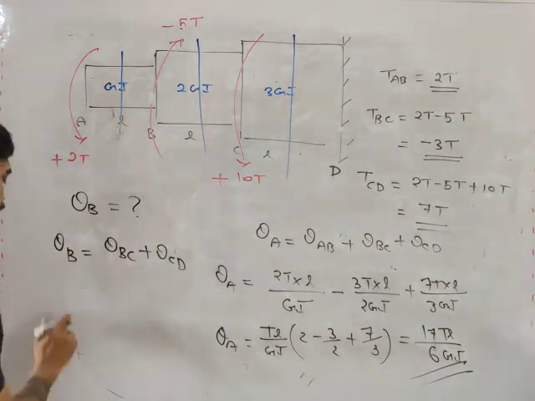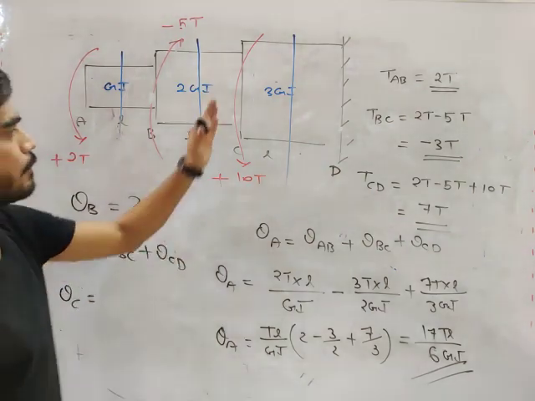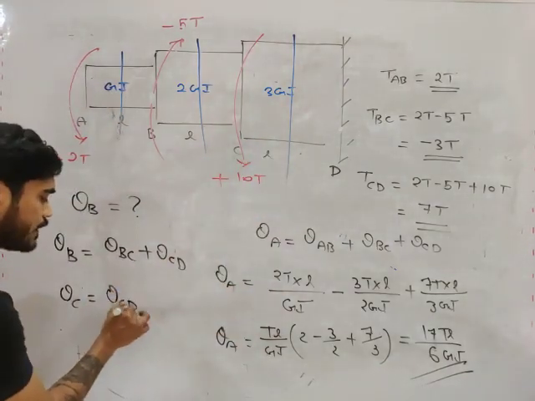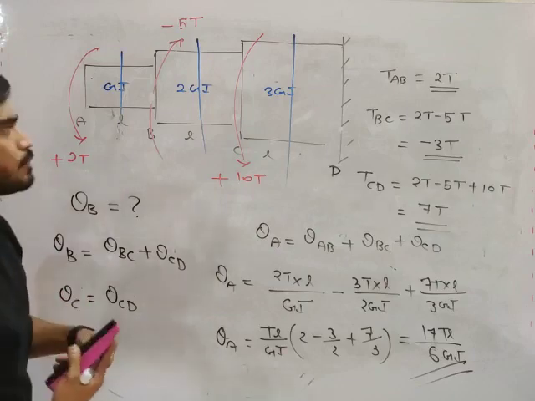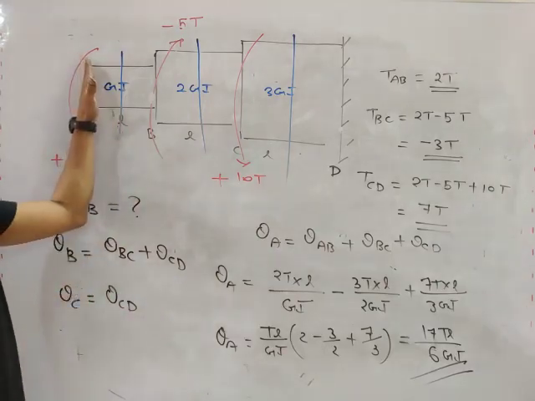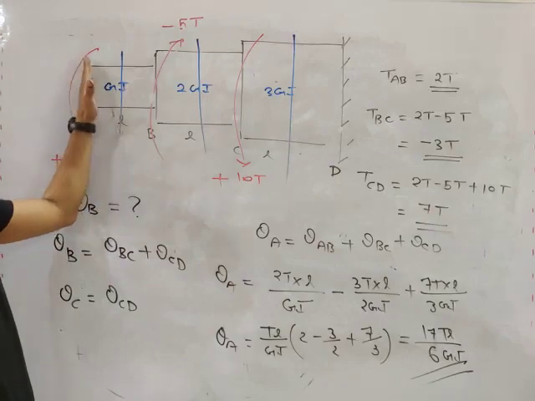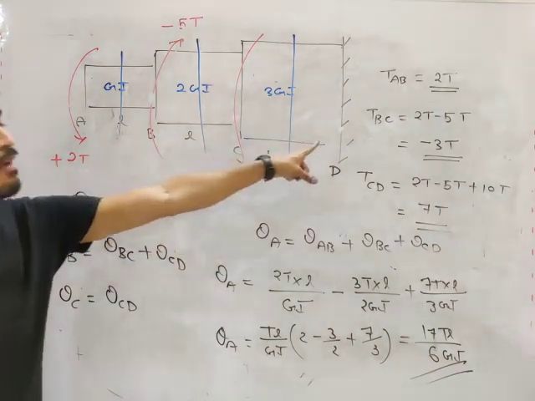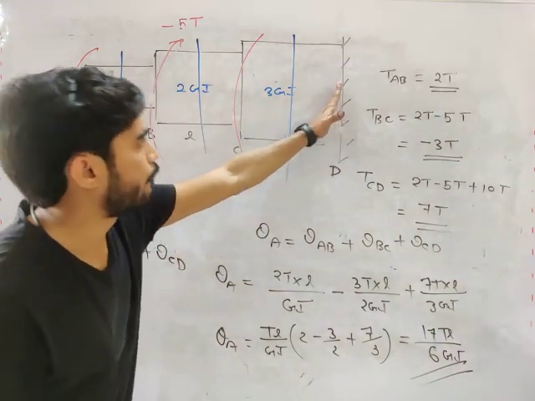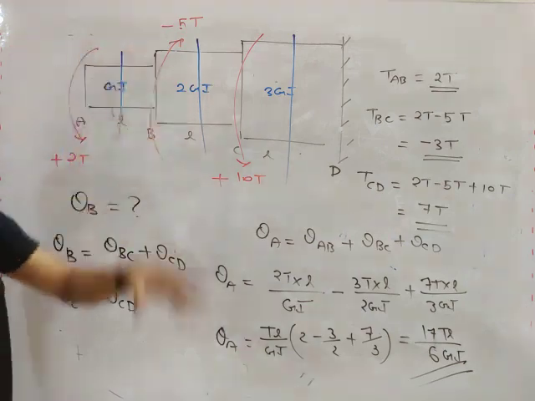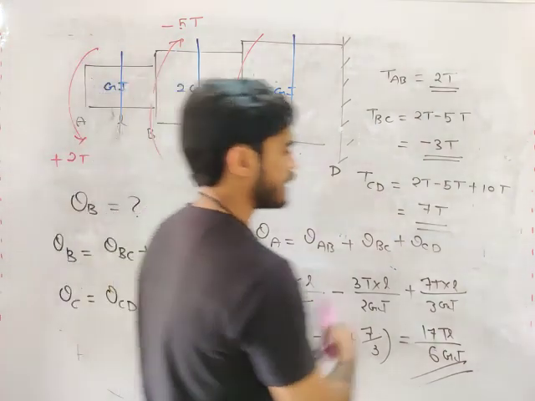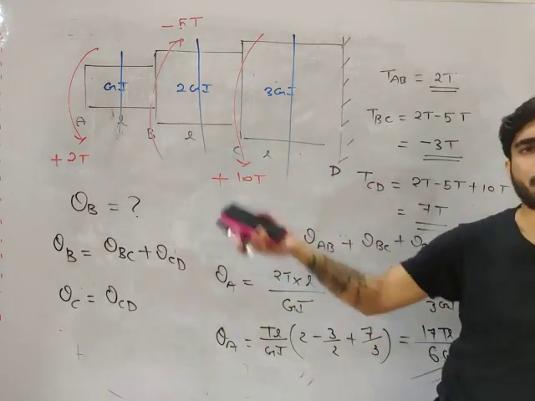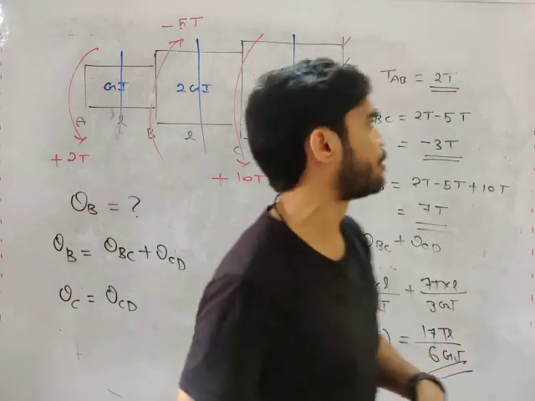If you want to calculate theta C, then which one will it be? AC or CD? From the fixed plane you have to calculate. So it will be theta CD. So do you understand angle of twist, my friend? If you want to calculate angle of twist at A, then you have to calculate it from here to D because D is the fixed plane. Okay. So this is your reference plane. From this reference, how much it is twisting, that you are calculating. Okay. So this is the angle of twist in shafts connected in series. You will get very simple problems based on this.